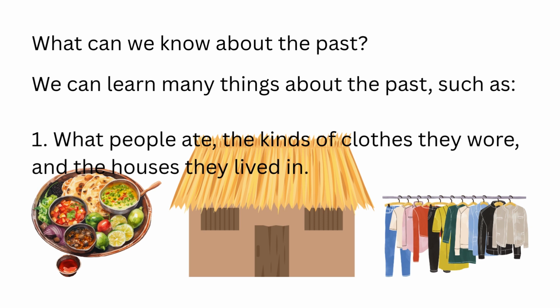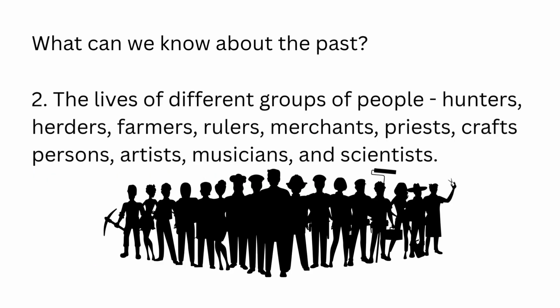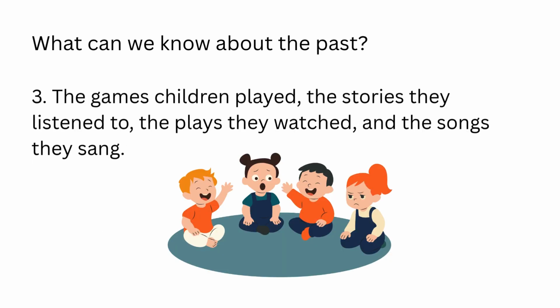What people ate, the kinds of clothes they wore, and the houses they lived in. 2. The lives of different groups of people: hunters, herders, farmers, rulers, merchants, priests, craftspersons, artists, musicians, and scientists. 3. The games children played, the stories they listened to, the plays they watched, and the songs they sang.